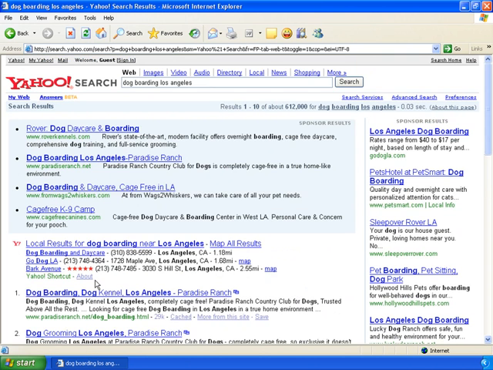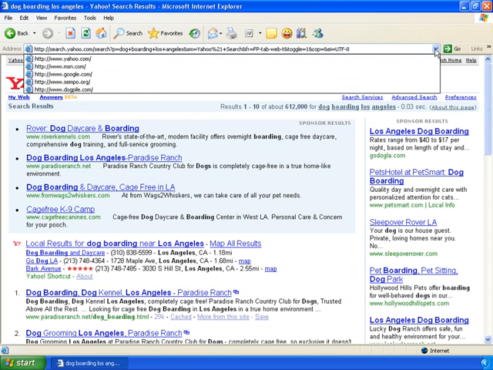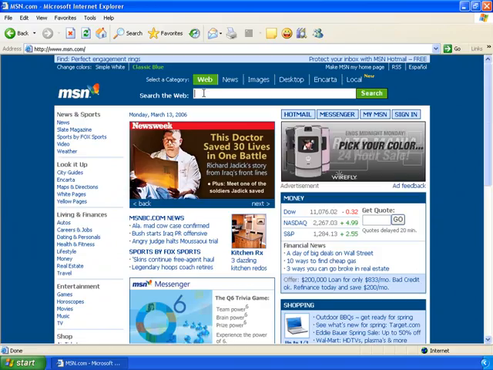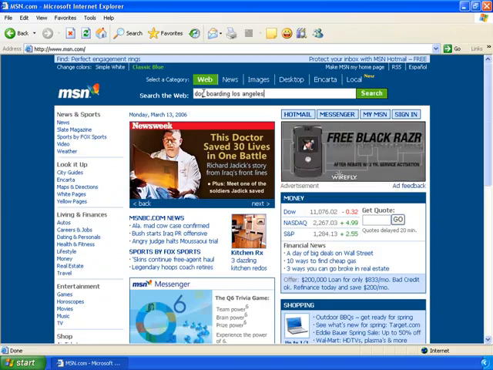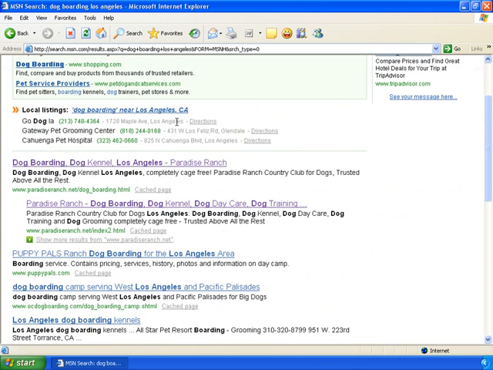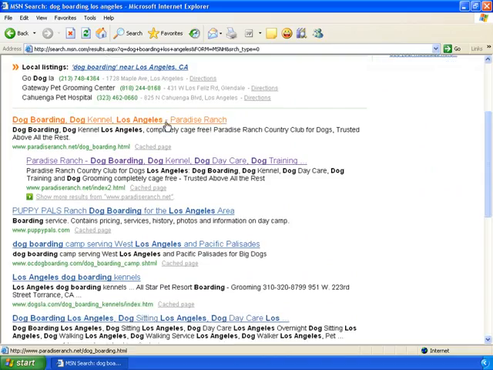All right, let's conduct a totally different search for this on MSN. We'll go ahead and use the exact terms. I'll copy and paste that right over here, dog boarding Los Angeles, and let's do that again. Let's see who shows up. Again, we have sponsored listings, some local here in MSN, and incredibly, over here in MSN, Paradise Ranch again shows up in the first and the second position right here, followed by Puppy Pals and some other folks here.